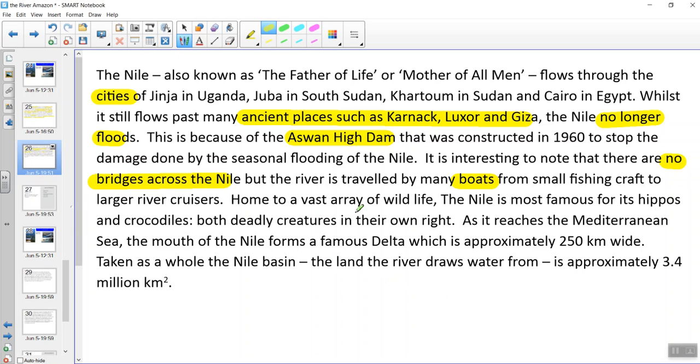We've said that the Nile's got lots of wildlife. In particular, it's got hippos and crocodiles, which are both deadly. Now, we also said that the Nile flows into the Mediterranean Sea, that's the mouth. And we've also said the mouth is a delta, which is a bit like the Amazon, isn't it? The Amazon has a delta for its mouth. We've actually said how wide the delta is because it's quite big. And then we've mentioned the size of the basin, which is approximately 3.4 million kilometres squared.